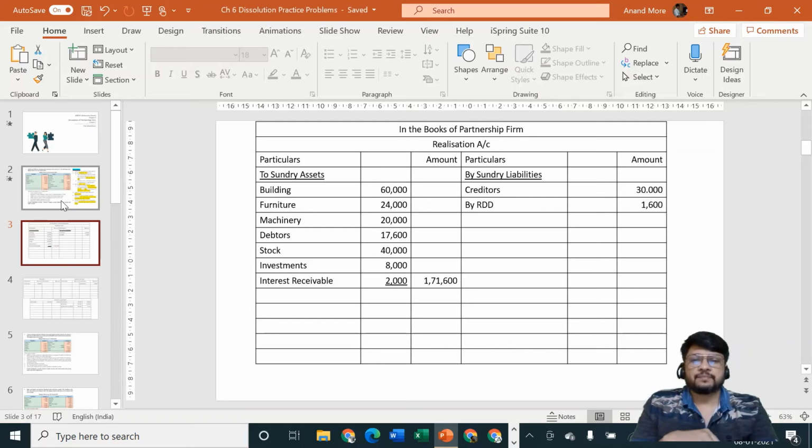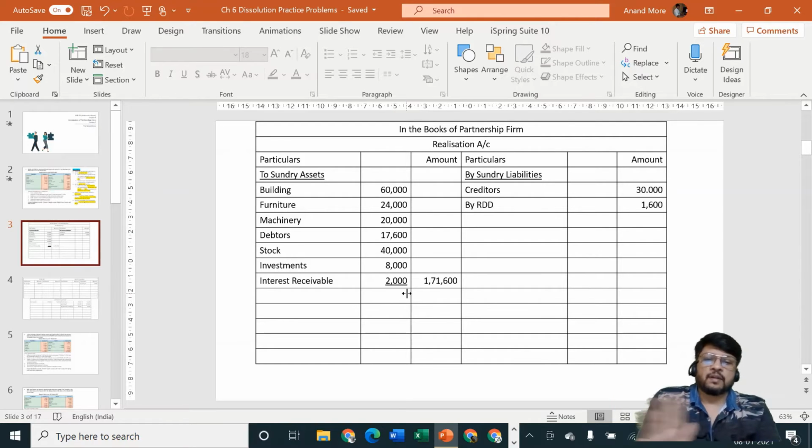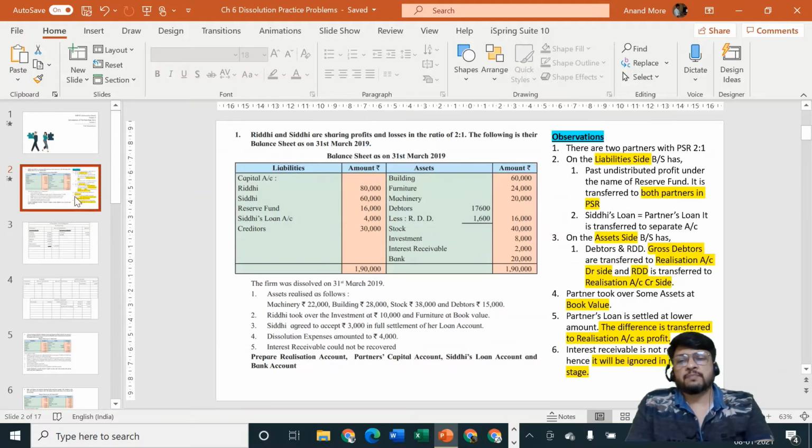Now third point is realization of assets. Assets will be sold off by us. Now once you are going into the third step, assets sold off or realization of asset or disposal of assets, then you can ignore the balance sheet value. So the work of this 60,000, 24,000, 20,000, etc., the work of these figures is over. Now we need not consider these figures. The book value work is already over. Now we are going to concentrate only on the aggregate value. So whatever is mentioned in the adjustment in relation to asset, that is important for us.